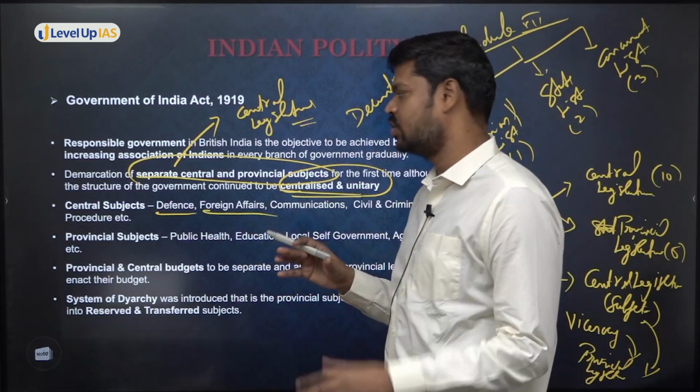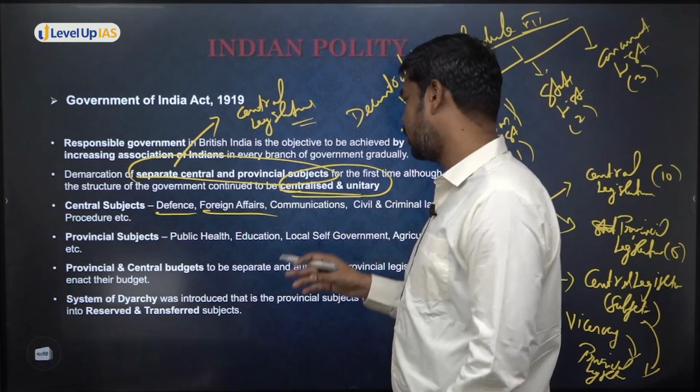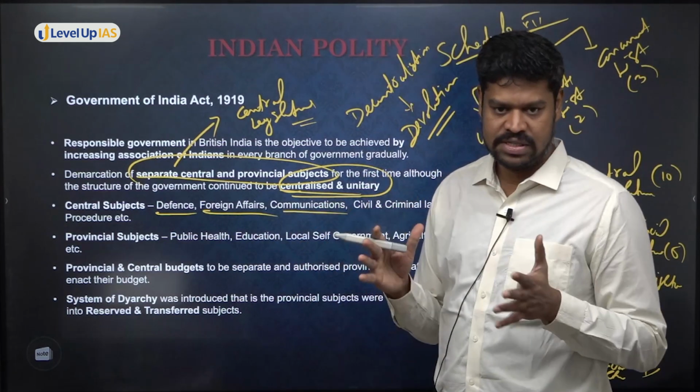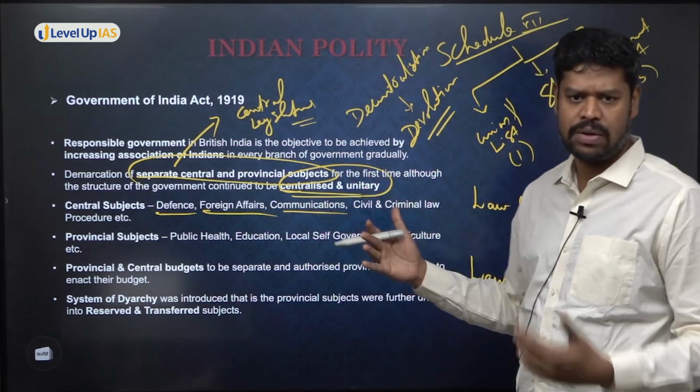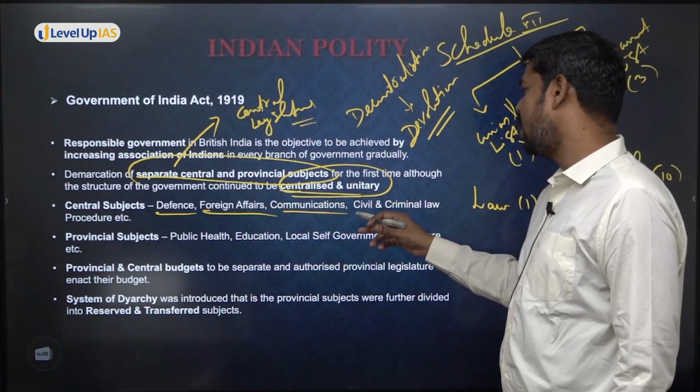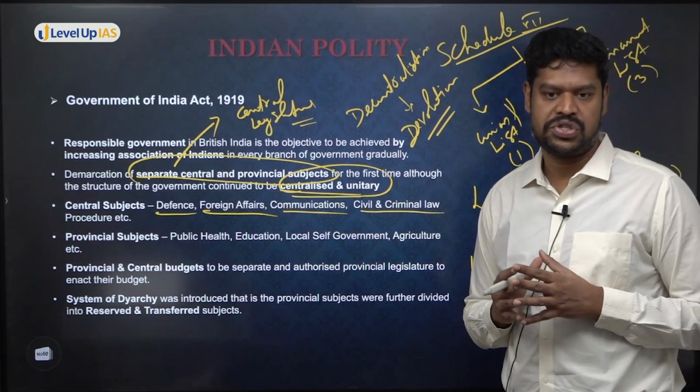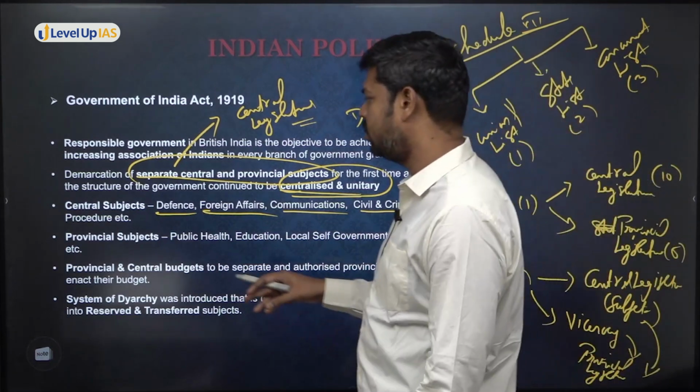Similarly, the foreign affairs, who will have control over that? Center. Who will have communications? Center. The telegraph, post and all the communications will be in the center. Who will have control over the civil and criminal administration? The center will have control over all these things.